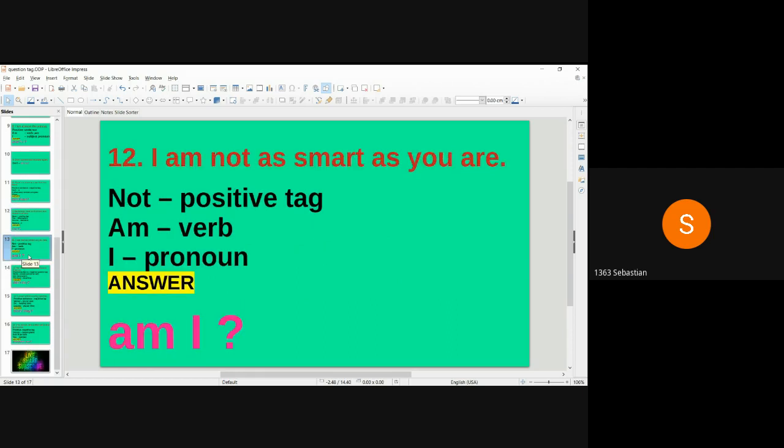12th question. I am not as smart as you are. The sentence is in negative. So the question tag will be in positive. Am is the verb. I is the subject. Already it is in pronoun. Already am is used and negative. So the question tag will be am I.